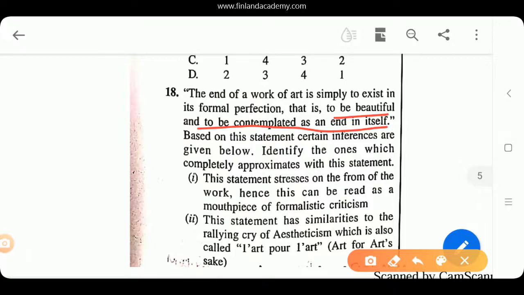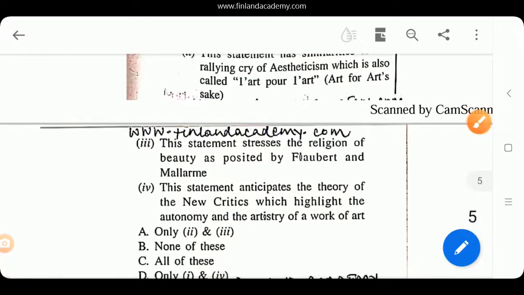Number 1, it says this statement stresses the form of the work, hence this can be read as a mouthpiece of formalistic criticism. 2, this statement has similarities to the rallying cry of aestheticism. 3, then you have this statement stresses the religion of beauty as posited by Flaubert and Mallarmé. 4, this statement anticipates the theory of the New Critics, which highlight the autonomy and the artistry of a work of art.